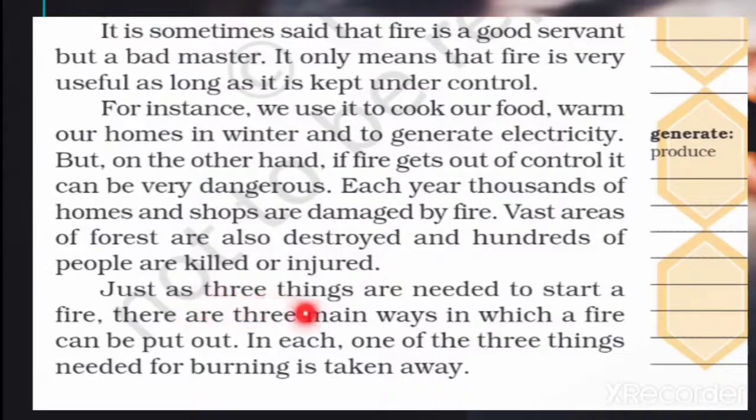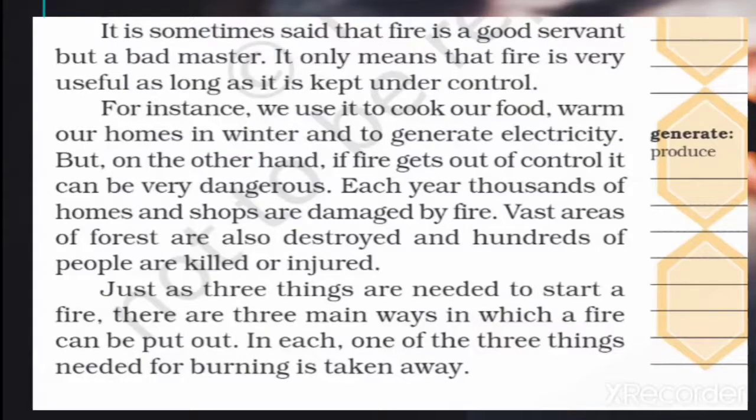Just as 3 things are needed to start a fire, there are 3 main ways in which a fire can be put out. Earlier, in these 2 pages, we learned how to produce fire. We learned 3 things used to produce fire: oxygen, fuel and heat.